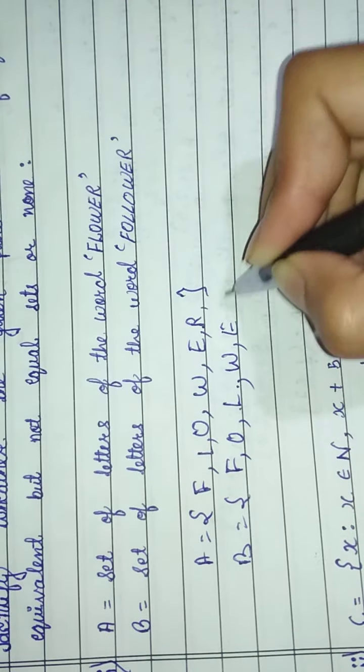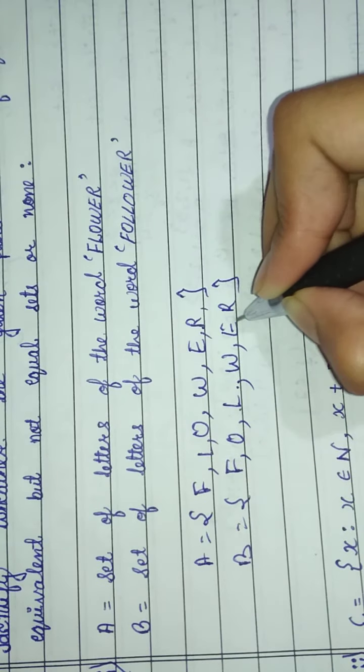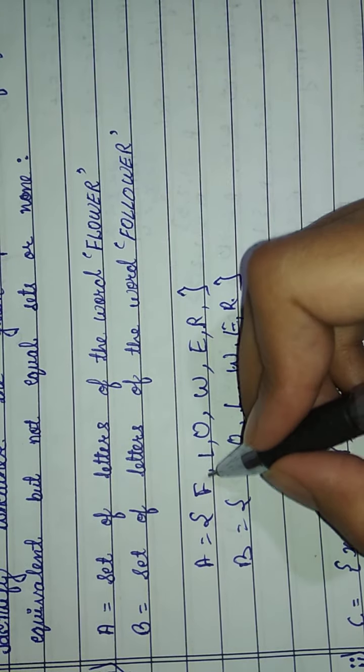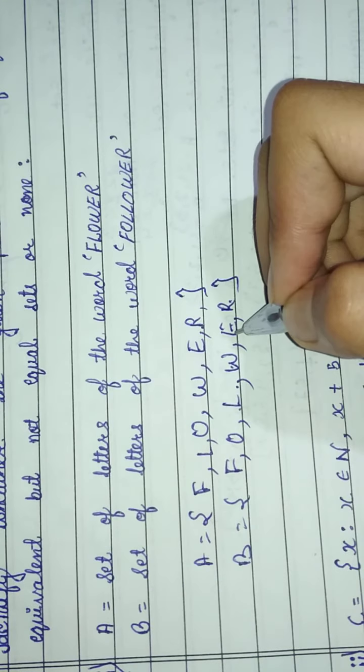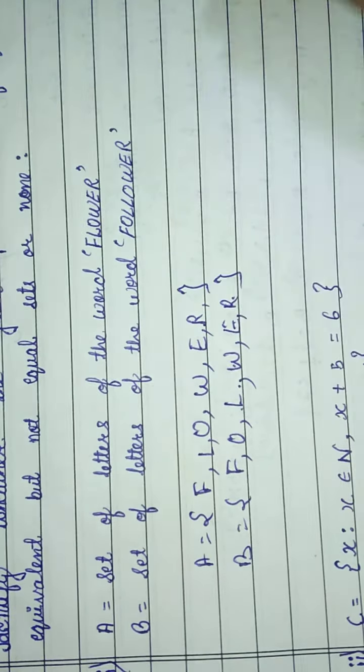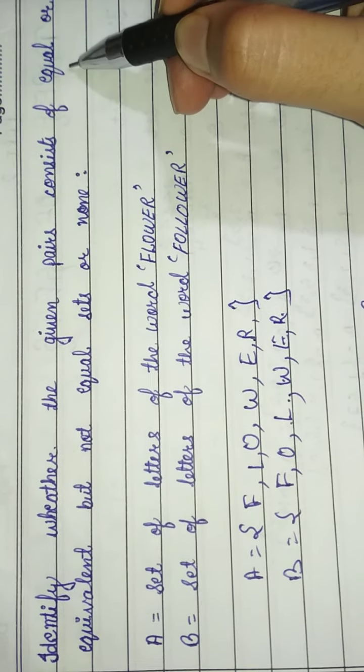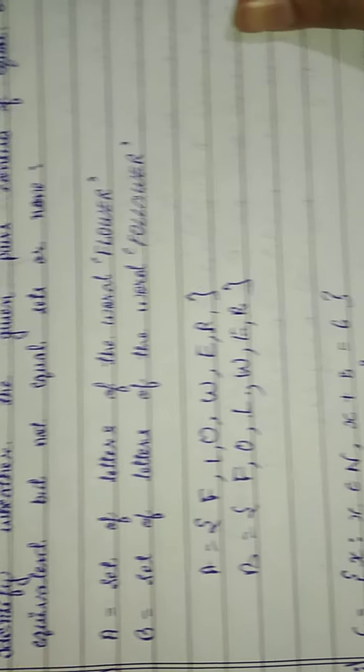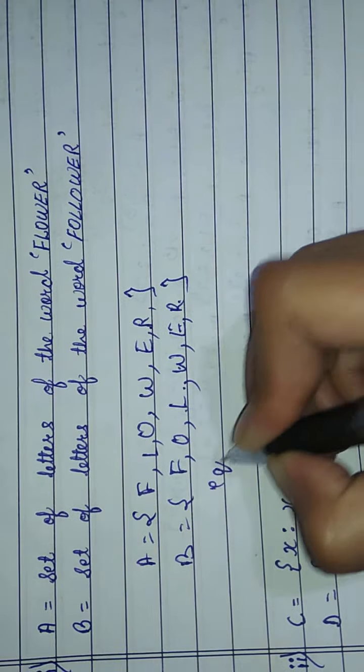Then W, E, R. So 1, 2, 3, 4, 5. So 5 alphabets are there, so it is an equal pair. So it is an equal set.